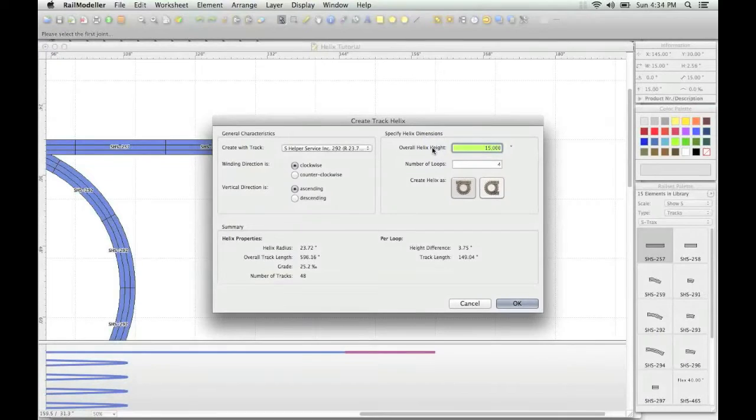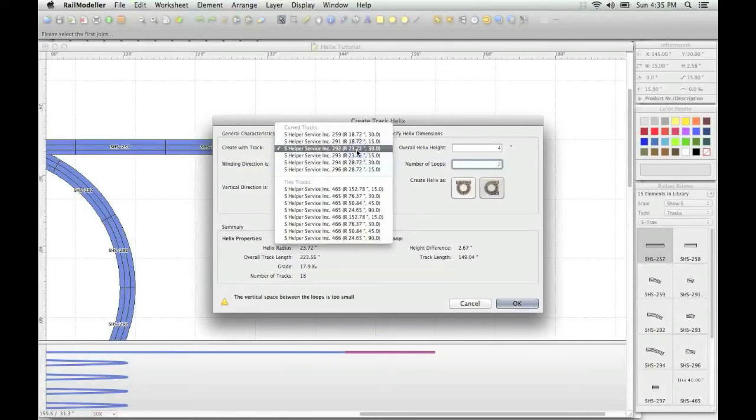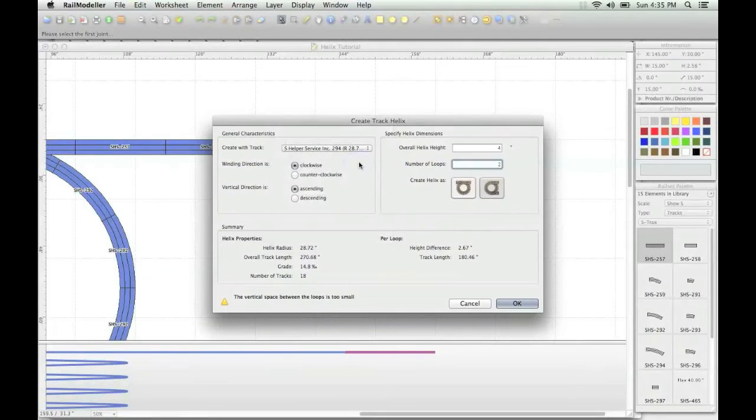For this helix we choose the exit point to be created opposite the entry point. The overall height is set to 8 inches with 2 loops. We also choose a slightly larger curved track radius before creating the helix.